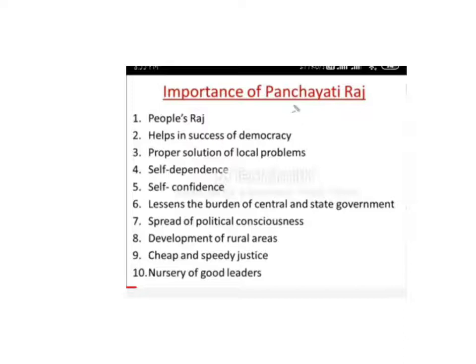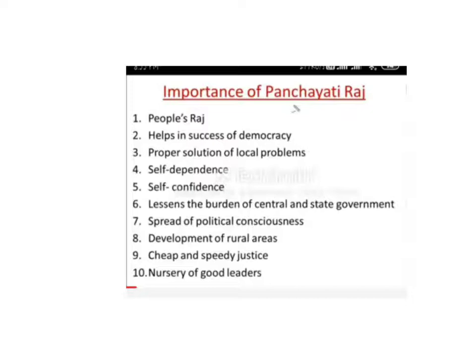Now, if we look at the importance of the Panchayati Raj system, we discussed some points earlier also, but if we look at the overall importance, how is it important to people? First point is People's Raj.